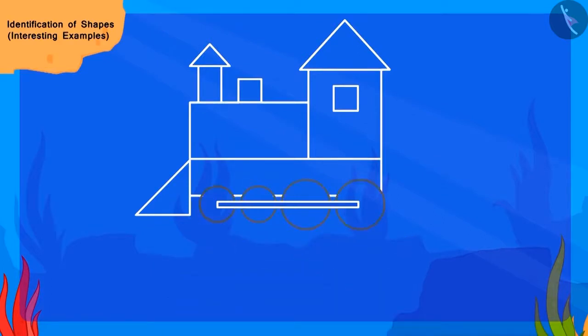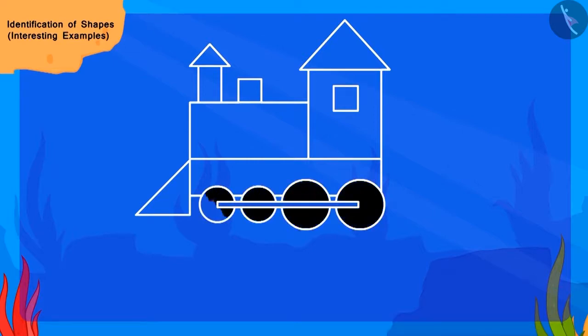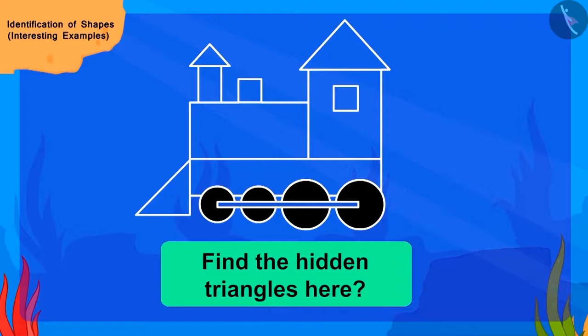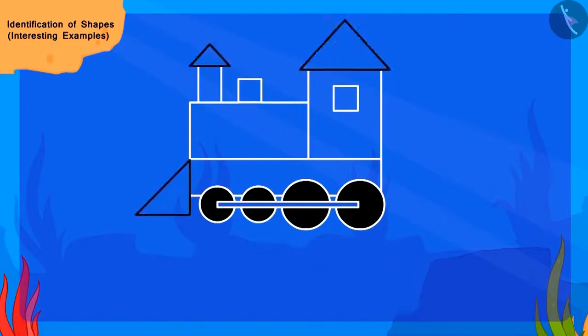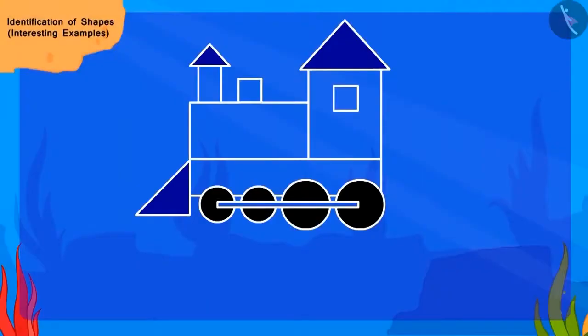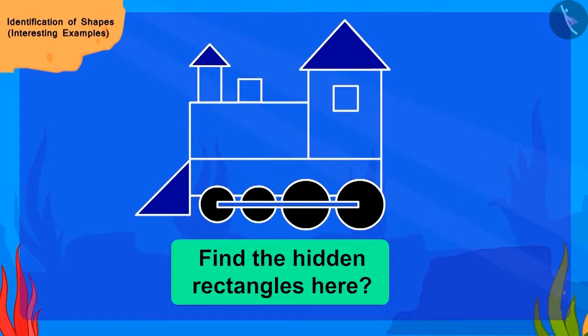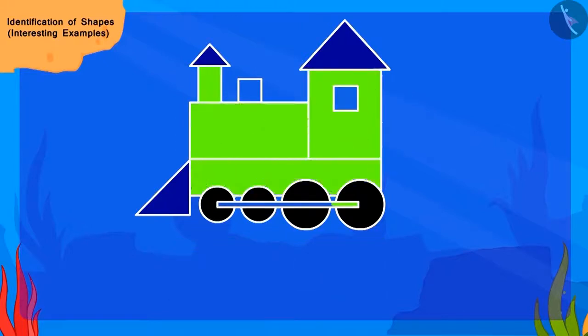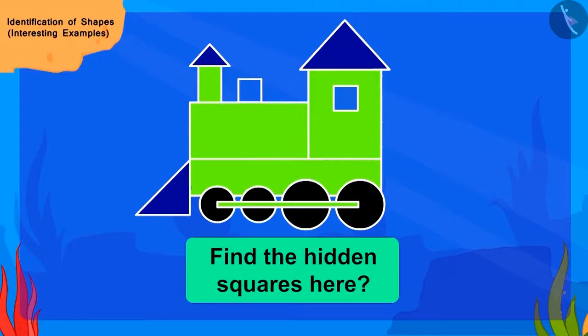Here are the shapes of our circle. We will color them in black. Now, can you find the hidden triangles here? Come, let us color them with blue color. Now, can you find the hidden rectangles in the picture and fill them with green color? Absolutely right. Now, find the last hidden shape, square, and fill them with yellow color.